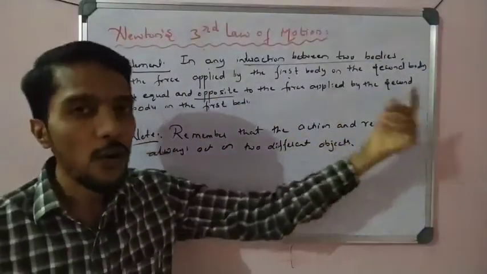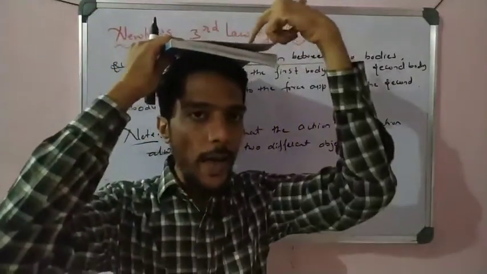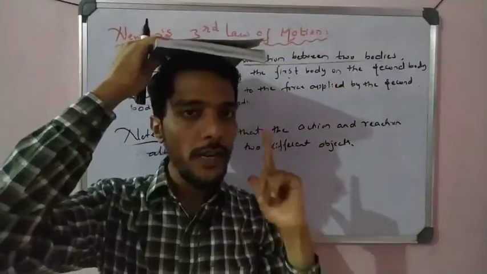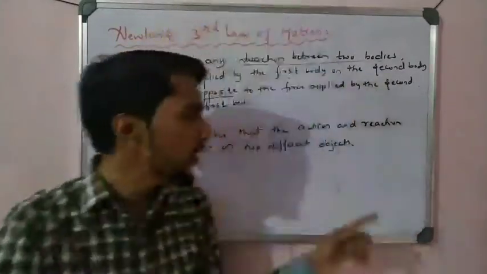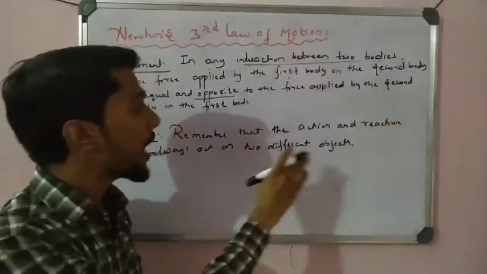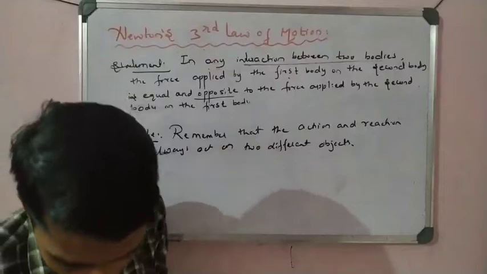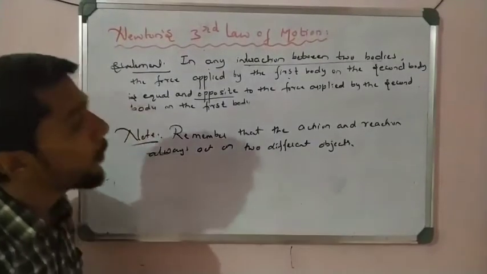So action by one object, reaction by the different object. That is the very important point to remember. So in Newton's third law, action and reaction are applied by two different objects. So that is very important to remember, students. Please write down this point here, right?